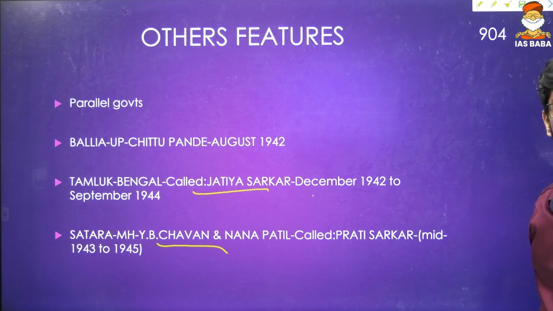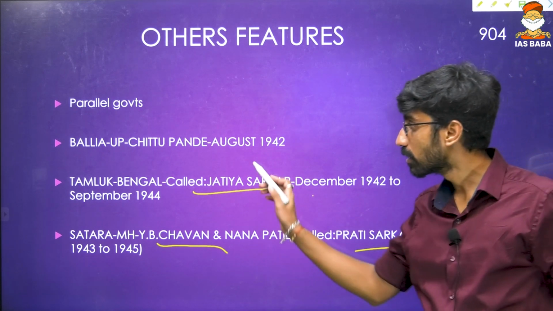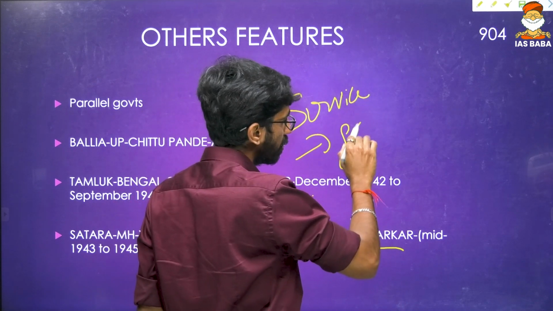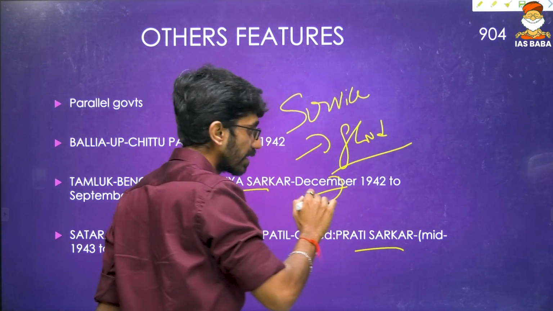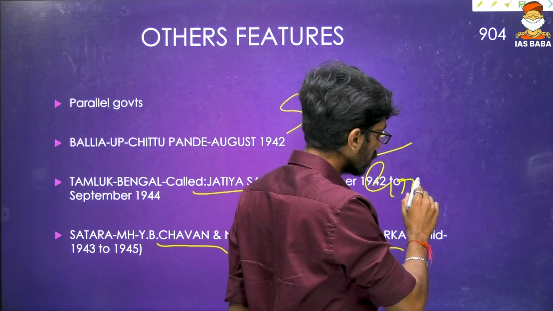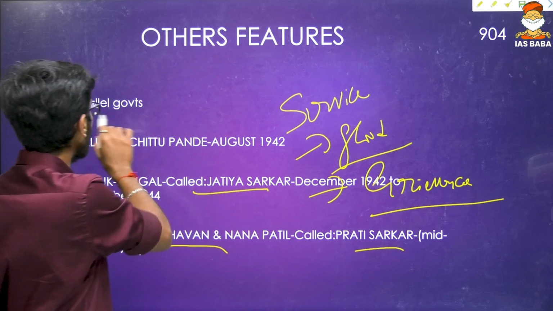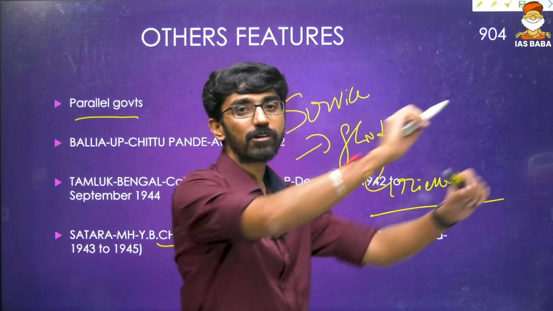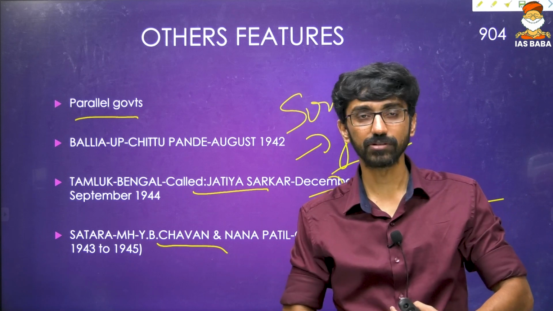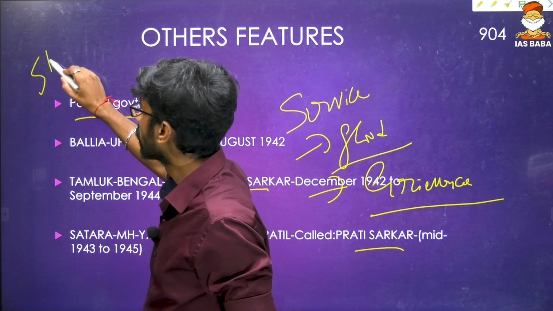Chavan and Nana Patil, called Prati Sarkar, in mid 1943 to 1945, were giving services to people, these governments. Flood reliefs: during that point of time, some floods happened in certain areas, and they were addressing the grievances of people. Because they were providing an alternative government, which can be called the parallel government, because the British government had broken down, as everywhere people were up in arms against Britishers. So one parallel government was there in Sholapur.